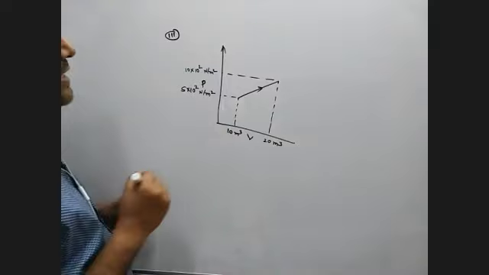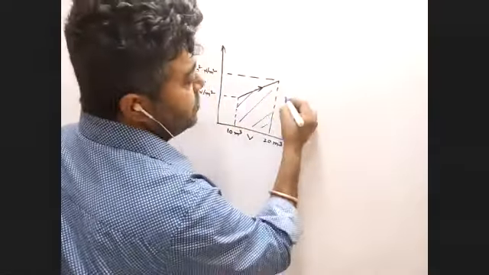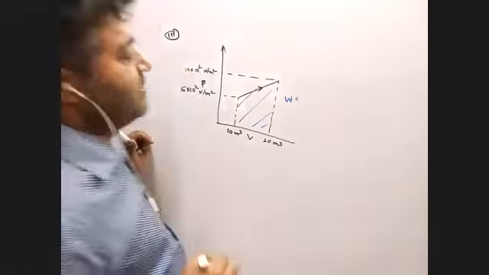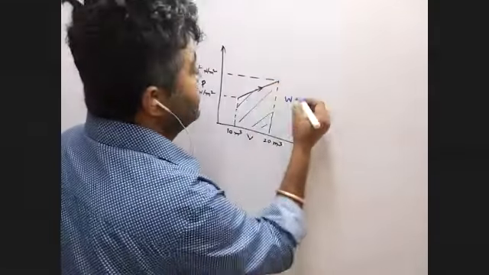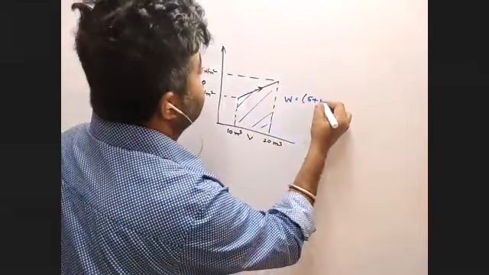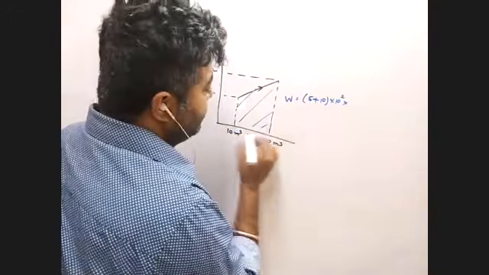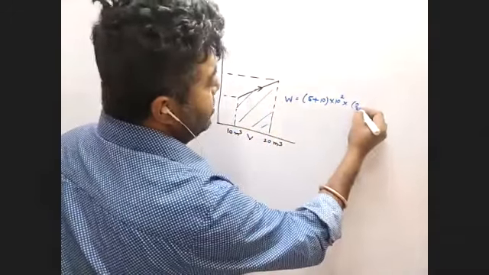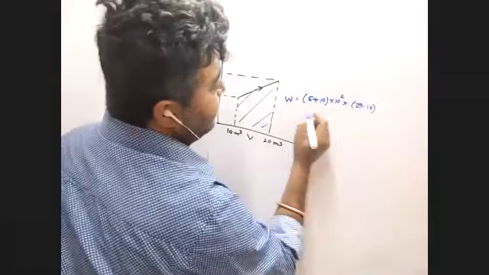So you have to find out the area under the graph. What about the area? It's a trapezium. Is it okay, everyone? So sum of the two sides: 5 plus 10 into 10 to the power 2, into the separation between them, that is 20 minus 10. The values are in meter cube, so you can write as it is.